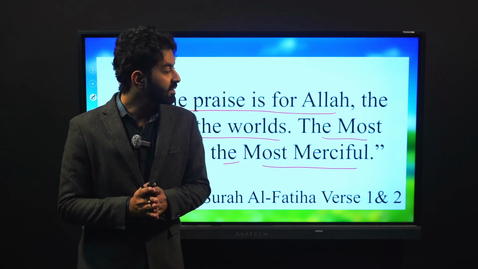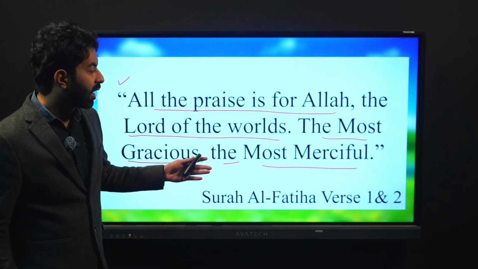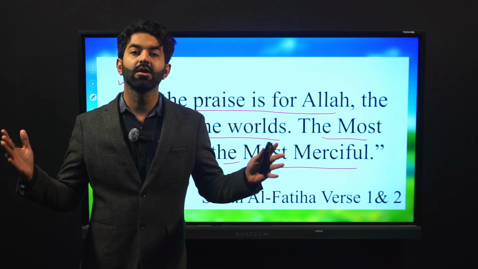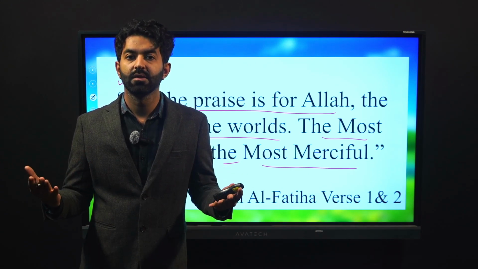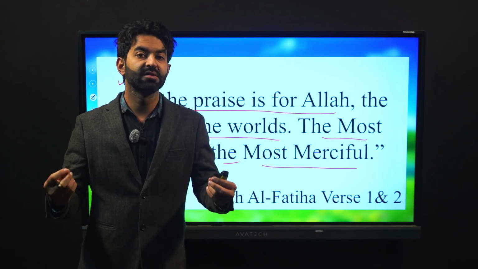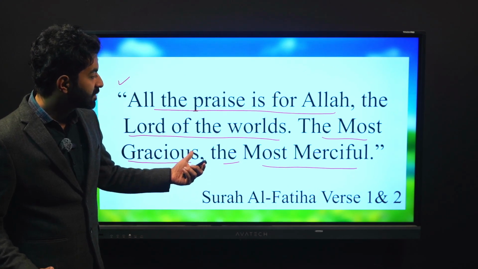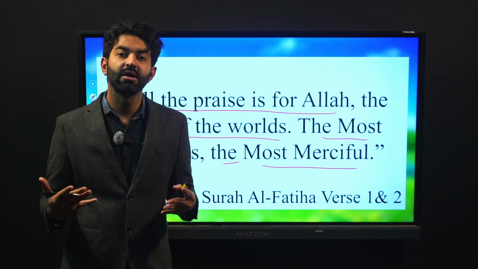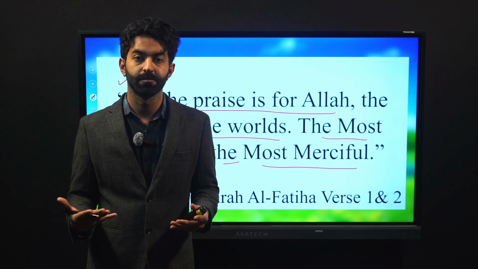So what do we understand by this? That all the praise is for Allah, and He is Lord of all the worlds, the heavens and the earth. And Allah has qualities. Allah has described them using adjectives like the most gracious, the most merciful. These words are actually adjectives. They are telling us about the quality of Allah subhanahu wa ta'ala.